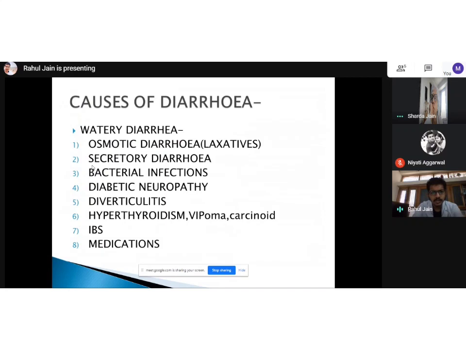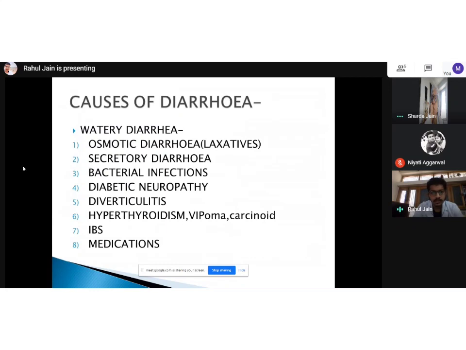Then secretory diarrhea is mainly due to bacterial endotoxins or anything like that. What normally happens is when these endotoxins go inside the small intestine, they cause some changes at the biochemical level, and they may make the cells secrete their own water, other than the water which is meant for the small intestine.